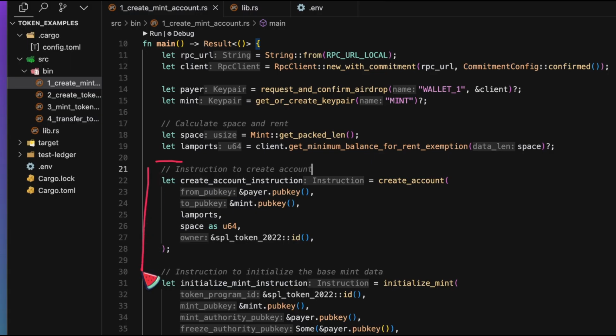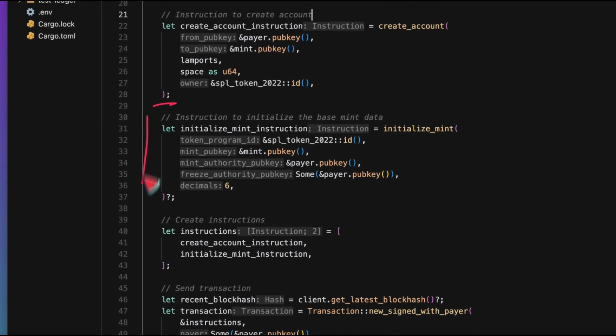Next, we're going to create an instruction that invokes the system program using this create account helper function. So here, the from public key is the address paying for the creation of the account. The to public key is the address of the account being created. Lamports is the amount of lamports we're allocating to the account for the amount of space we're allocating to the account. And then owner here is specifying once the system program creates the account, which program is going to be the new owner of the account that was just created. In this case, it's going to be the token program, specifically the token 2022 program.